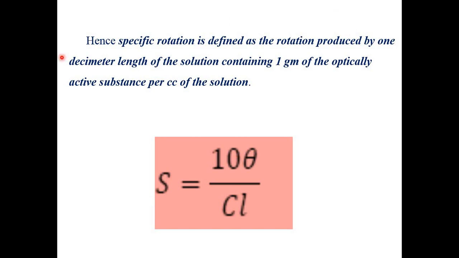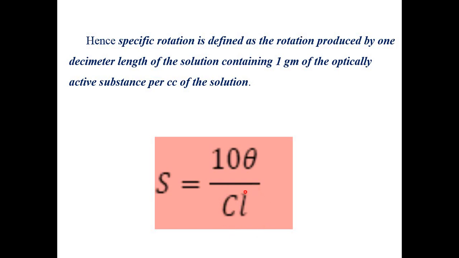Okay, here as we are saying, a 1 decimeter length tube is selected. So for the conversion of decimeter into centimeter, we have to take 10 as a constant factor over there. Okay, so basically 10 is taken to have the conversion from decimeter to centimeter scale. 1 meter is equal to 10 decimeter. So that is selected over here, and theta is the angle of rotation that we know. C is nothing but the concentration which is mentioned, 1 gram per cc is required over here,